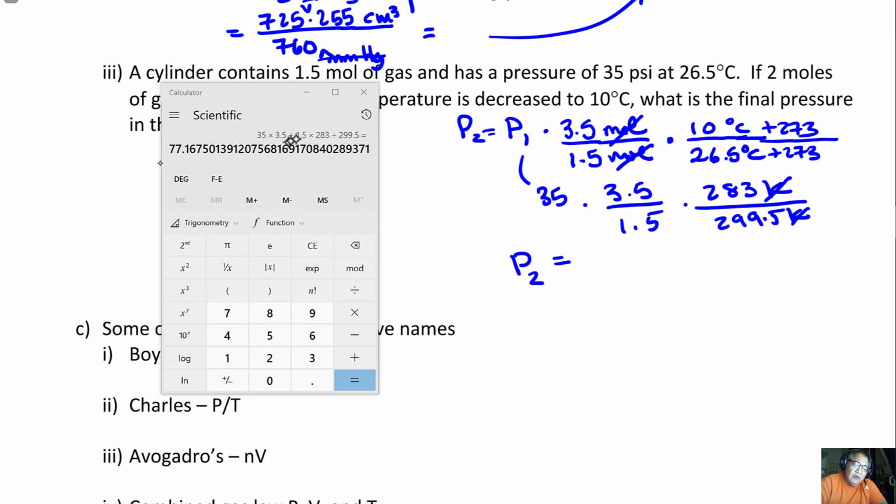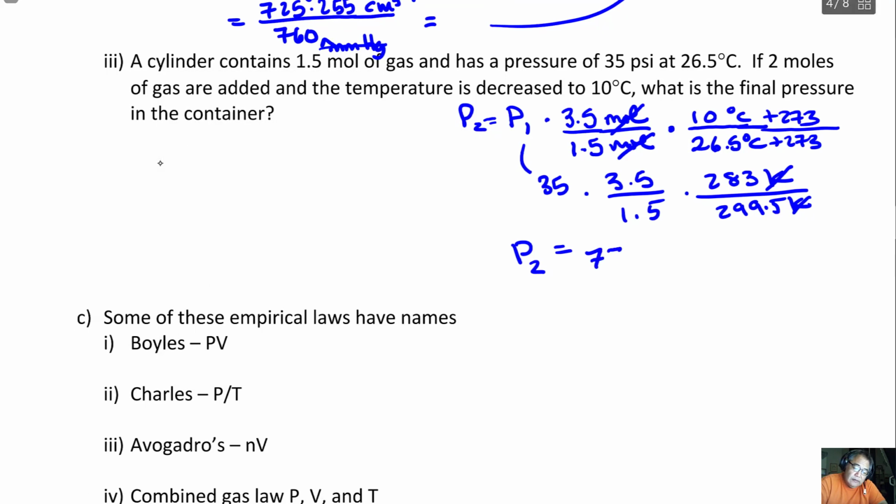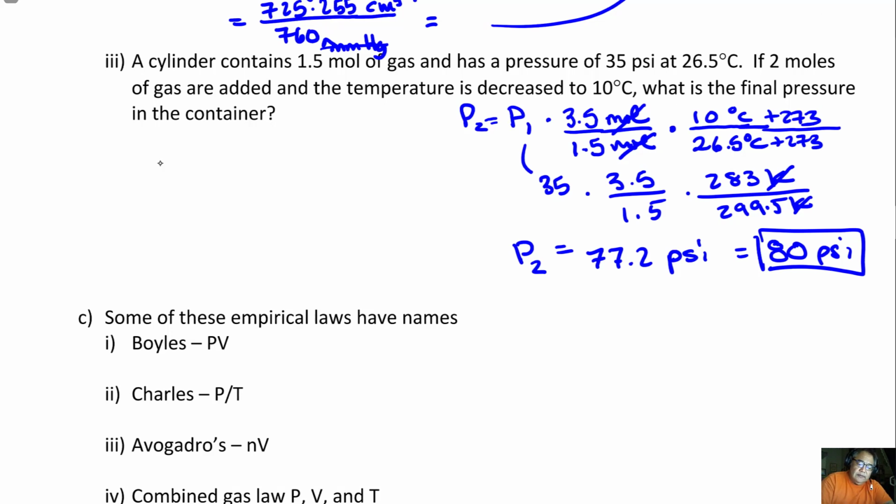But 35 times 3.5 divided by 1.5 times 283 divided by 299.5 comes out to be 77.2 psi. And I only have, well, I really only have one significant figure, so I should really round this to 80 psi like this. Okay, so let me show you the form of the combined gas law.